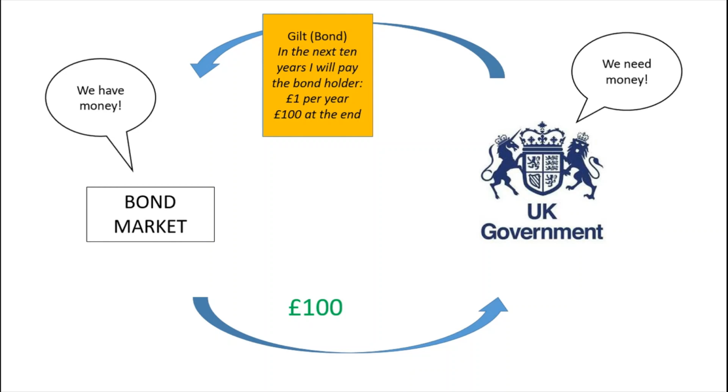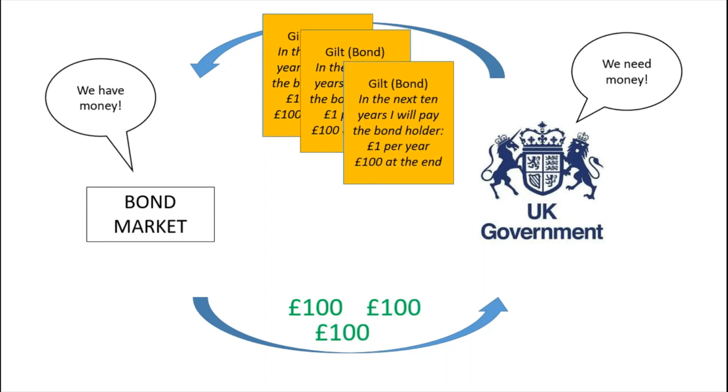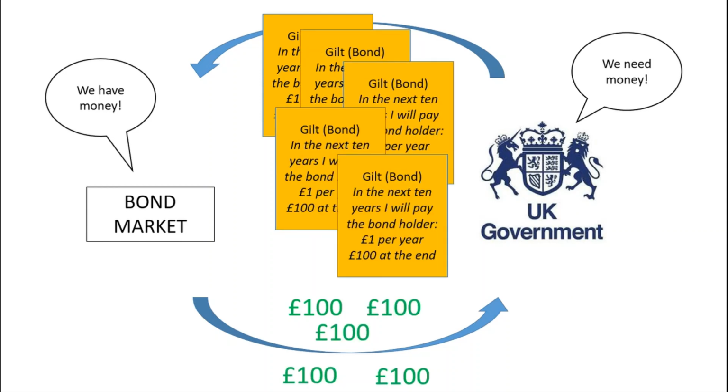The bond market likes this because it's a fairly safe investment. The UK government does not default on its debts. They always pay back whatever has been lent to it. And it's also good for the UK government because the more money they want to get, all they have to do is issue more bonds. And it allows them to run a budget deficit.